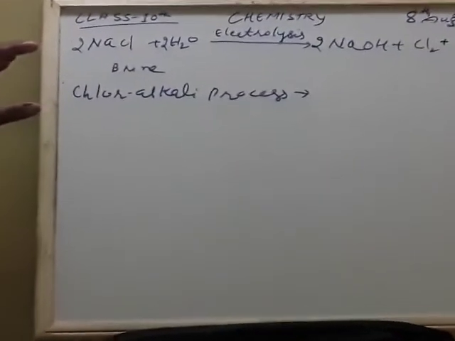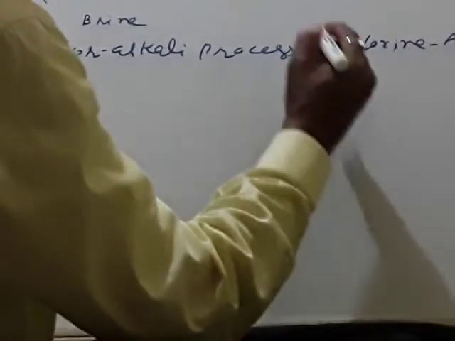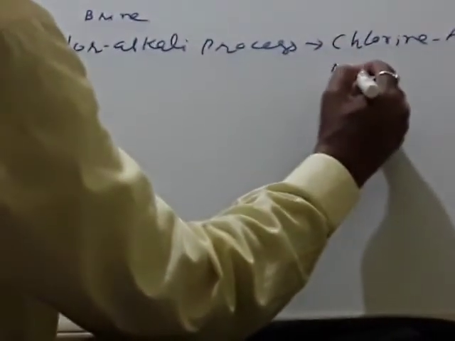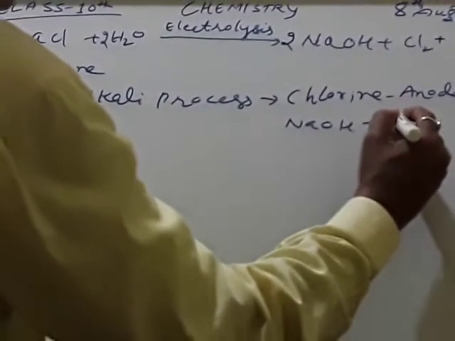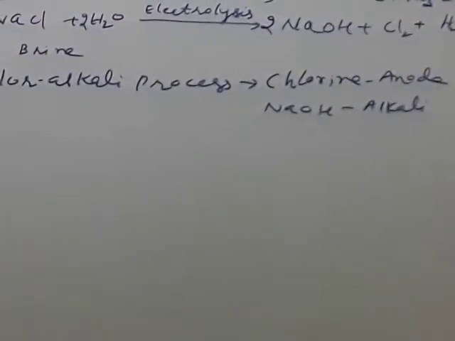Chlor means it releases chlorine at the anode. So chlorine is released at the anode, and it forms sodium hydroxide. So that's what it's called. This sodium hydroxide is an alkali. So due to this we have the name chlor-alkali process.